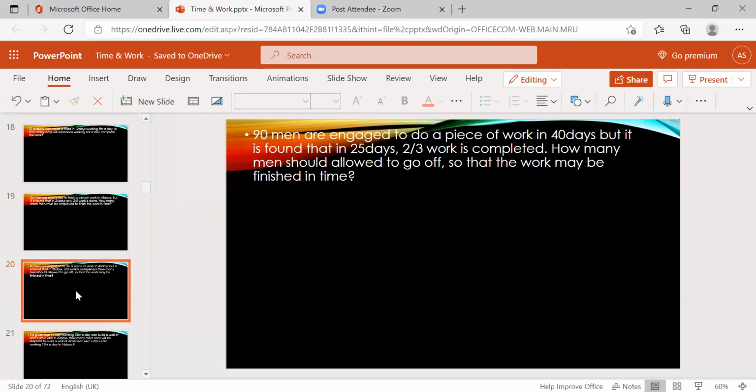90 men are engaged to do a piece of work in 40 days, but it is found that in 25 days 2 by 3 of the work is completed. How many men should be allowed to go off so that the work may be finished in time? So interesting.